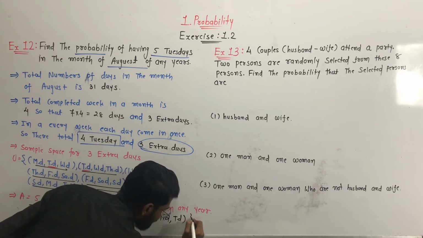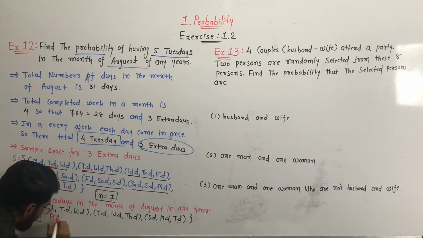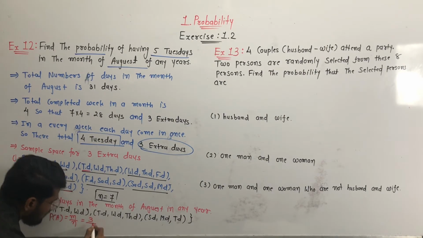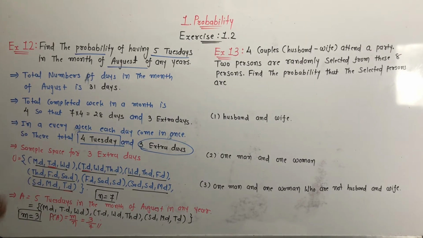Okay, so how many favorable outcomes? Favorable outcome m is equal to 1, 2 and 3. Yes, so the probability of this event A, P of A, is equal to m by n, and m is equal to 3 and n is equal to 7. Yes, so this is the probability for this event.